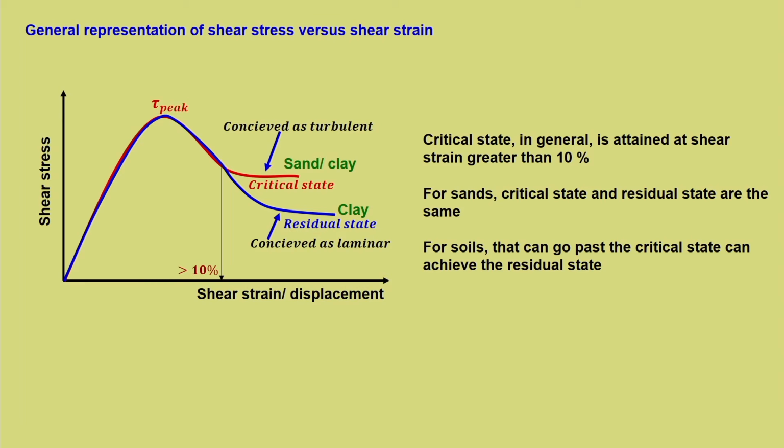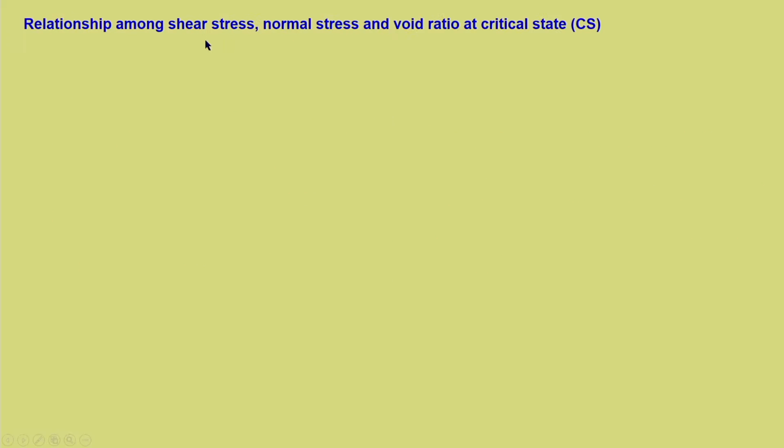Now let us go into the first step of understanding critical state, that is the relationship among shear stress, normal stress and void ratio. So, we are considering all the three elements which are needed for critical state. First, let us understand in terms of tau and sigma dash. This is very well known to us: tau versus sigma dash and the failure criterion in terms of the critical state friction angle, nothing to explain here. This is the critical state line. Earlier we called it the failure line; here we can specifically call it CSL, critical state line.